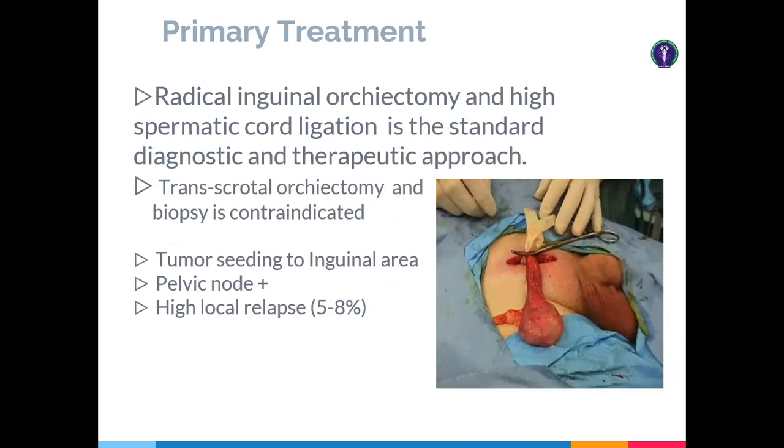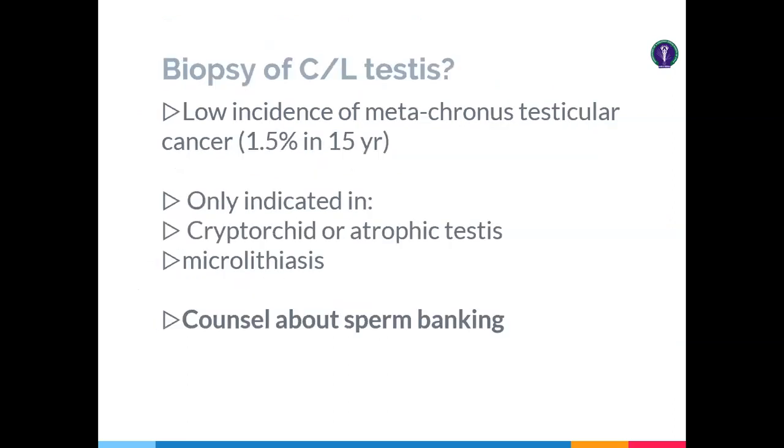So don't go for any kind of transscrotal orchidectomy, because it hampers the lymphatic circulation and the patient may land up with inguinal tumor seeding. Biopsy of the contralateral testis is to be done only in rare situations, if there is a history of atrophic testis on the contralateral side or cryptorchidism. And if you do a biopsy of the contralateral side, always remember to counsel the patient about sperm banking.